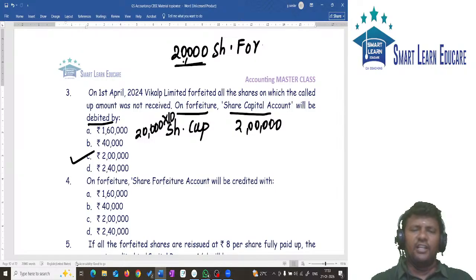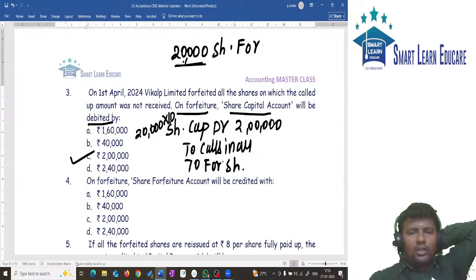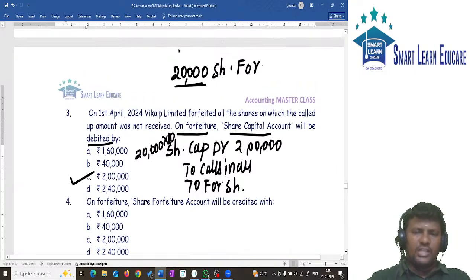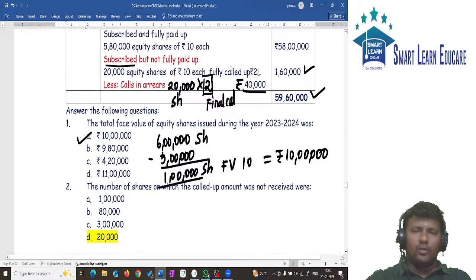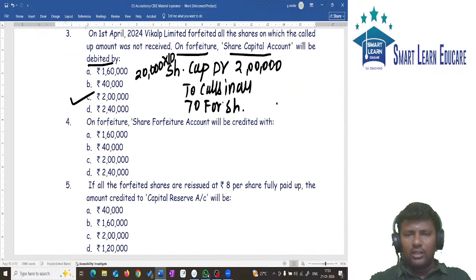Okay, let us continue the forfeiture entry. What is the entry for forfeiture? Share capital account debit, to calls in arrear, to forfeited shares. Can you tell me what is the amount? The amount of calls in arrear is given in the question. What is the amount of calls in arrears? 40,000.